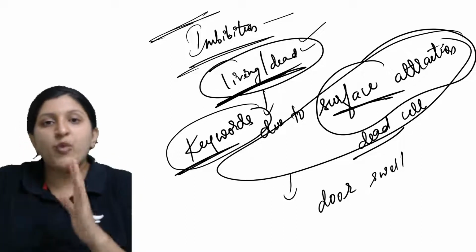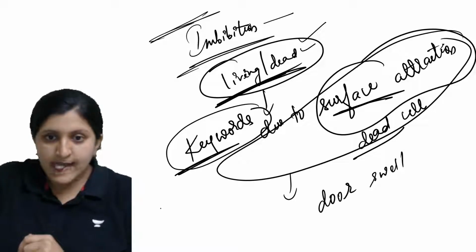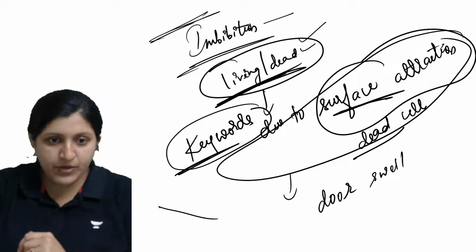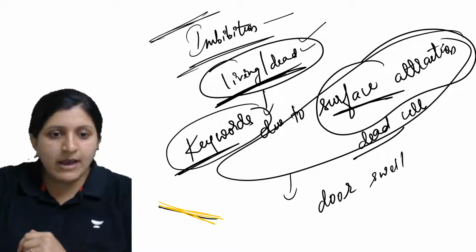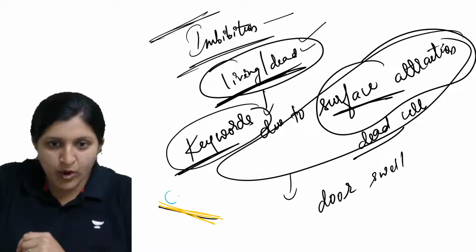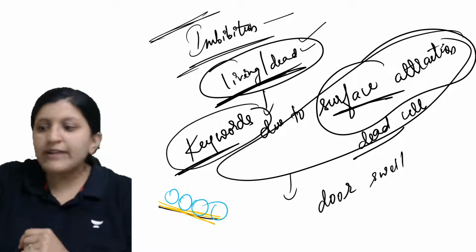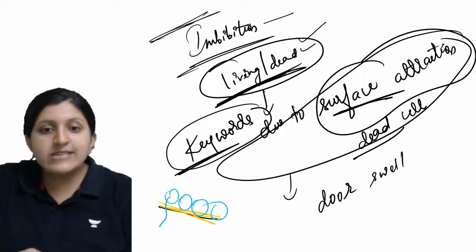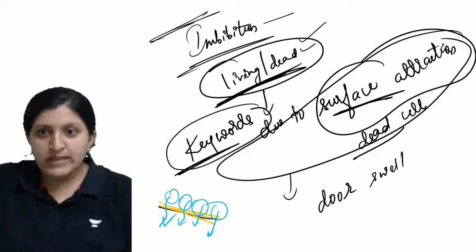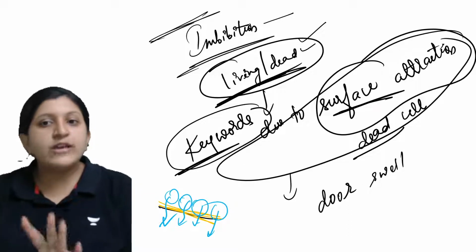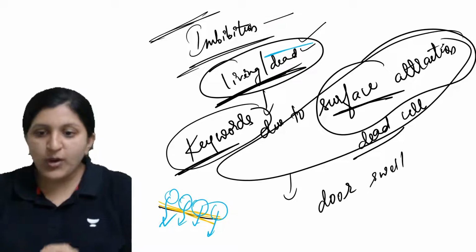That is when the water comes in contact with the dead cell. So let's say this is the door now. So this one is the door, and incoming, the water molecules are coming in contact with the door here. So there is a surface attraction, and because of this the water moves in. So these are the keywords that you need to include while you write the definition for imbibition.